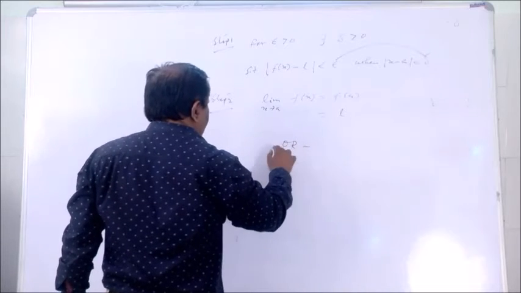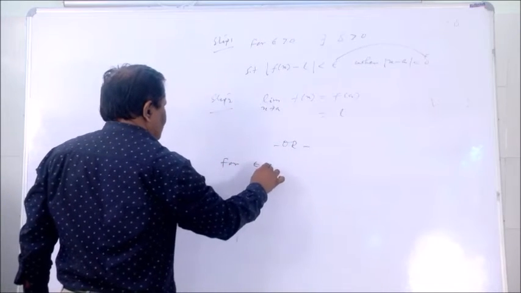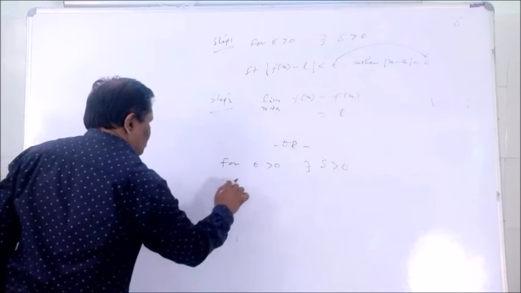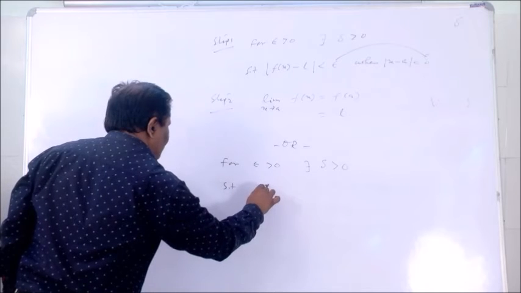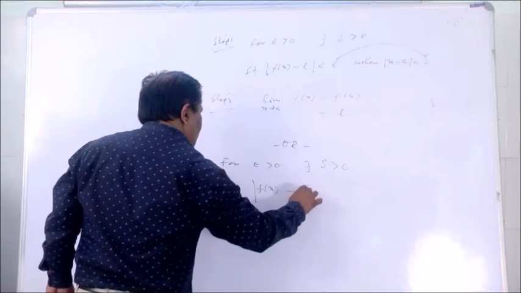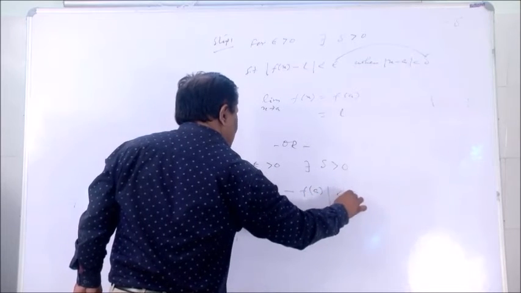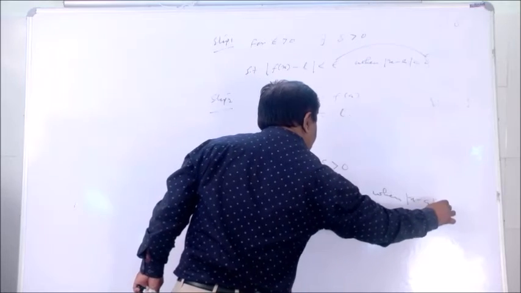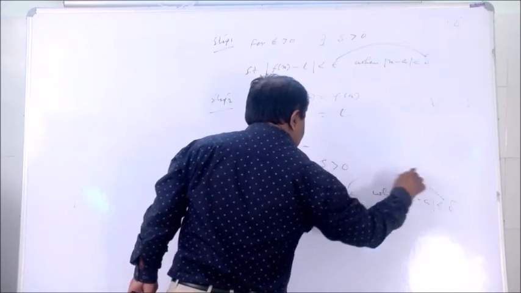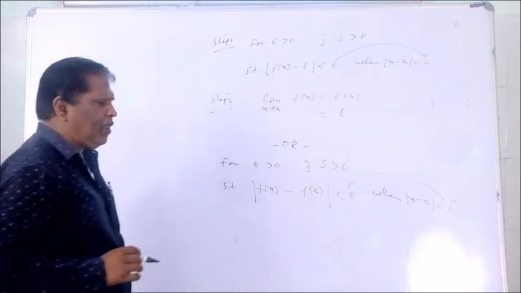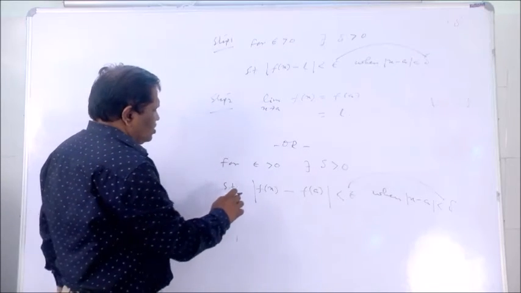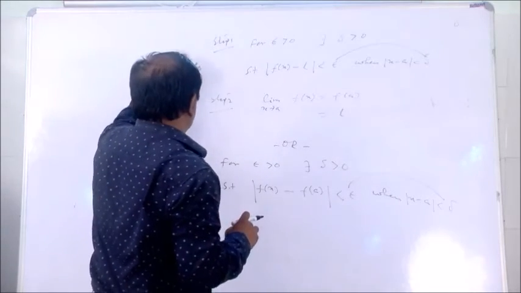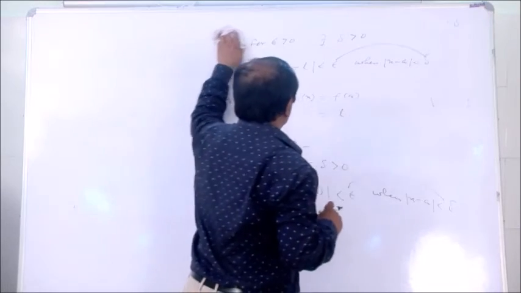The other formula is here: for epsilon greater than 0, there exists delta greater than 0 such that mod of f of x minus f of a is less than epsilon when mod of x minus a is less than delta. It is a very simple formula. You have to find the relation between epsilon and delta, and then we say the function is continuous at x equals a. Take one example and you will be clear about that.